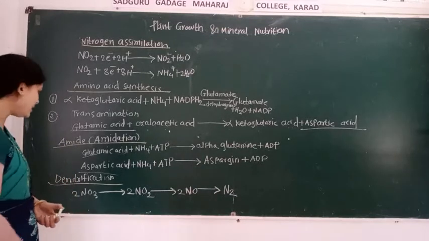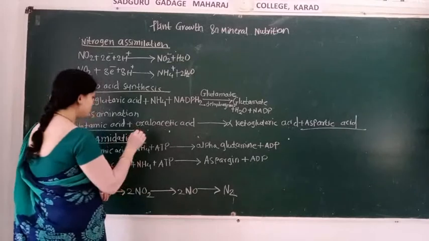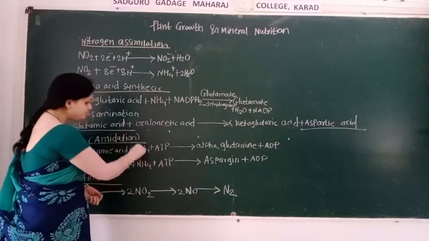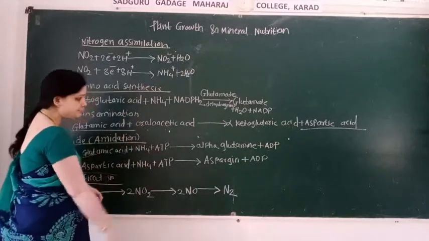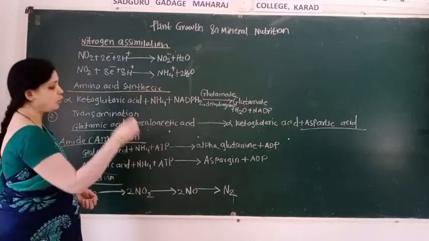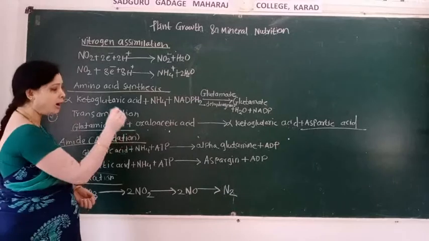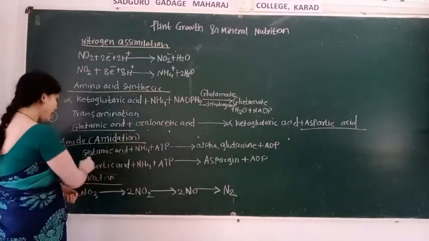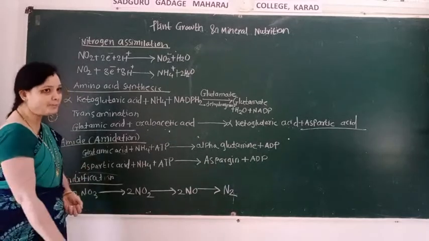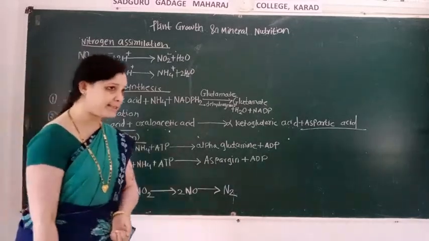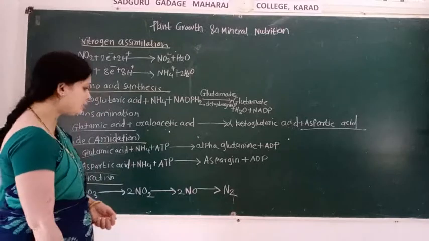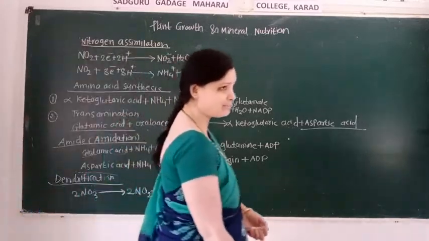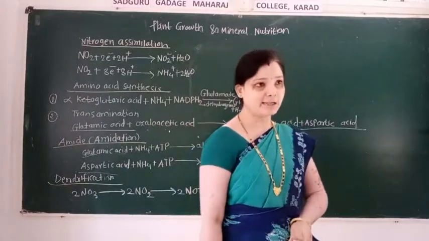Equation of amidation, that is glutamic acid combined with ammonia plus ATP, and then there is the formation of glutamine plus ADP, and here also aspartic acid combined with ammonia and ATP, and there is the formation of asparagine and ADP.